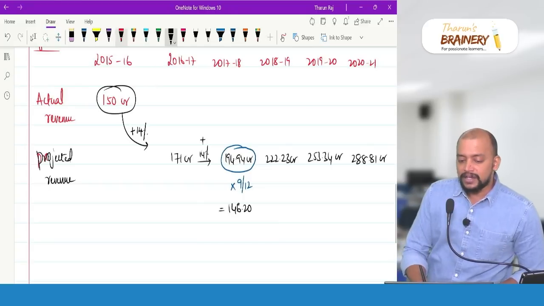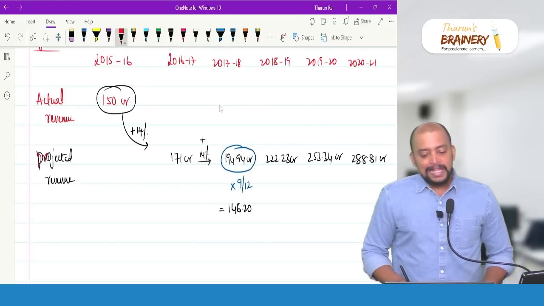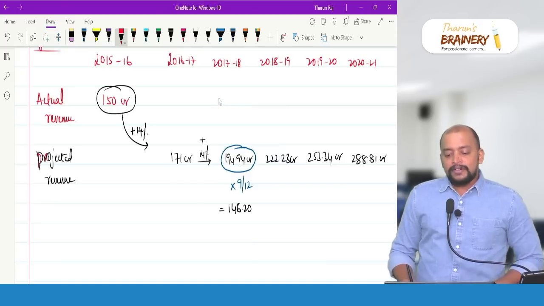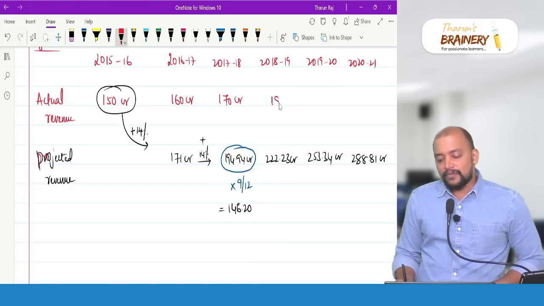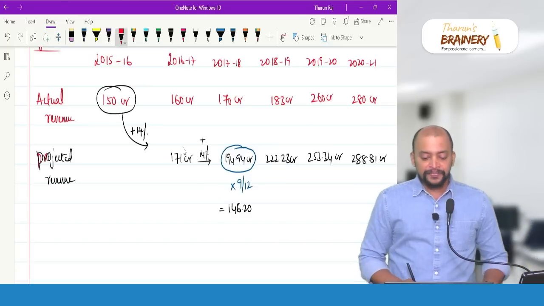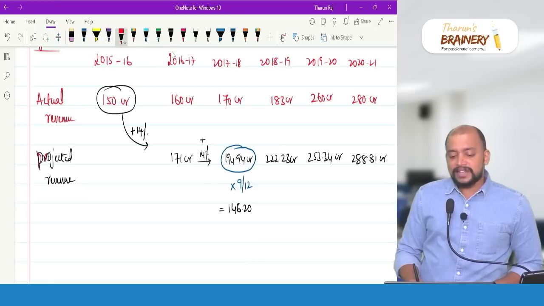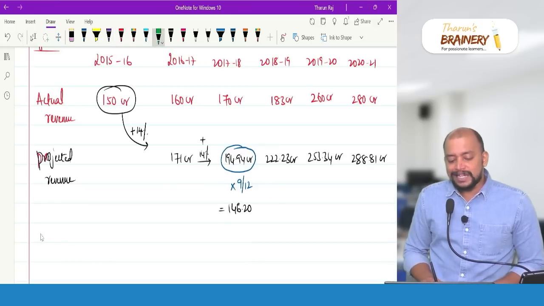Now we need to see what the actual revenue is. Say the actual revenue for 2016-17 is 160 crores, 17-18 is 170, then 183, then 260 crores and 280 crores, like that they got. Now for 16-17, what is the compensation payable?